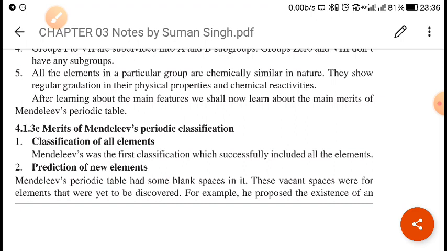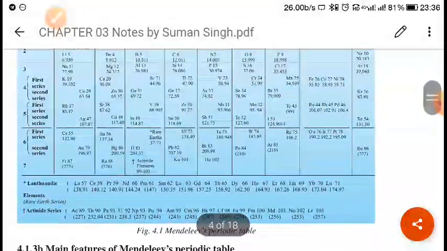And number two, his contribution was the discovery of new elements. Mendeleev left some gaps in his periodic table. When you see the Mendeleev periodic table, you will notice that he has left some gaps.